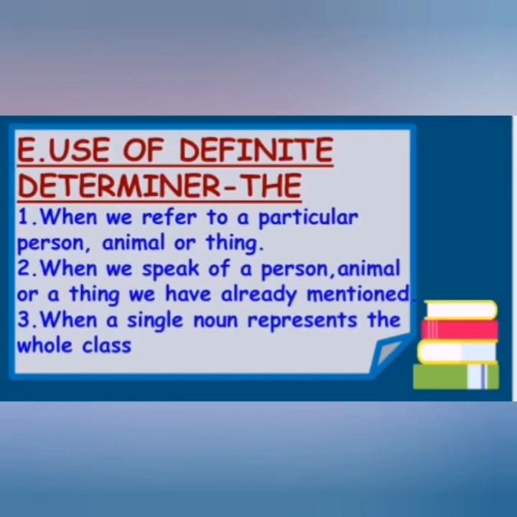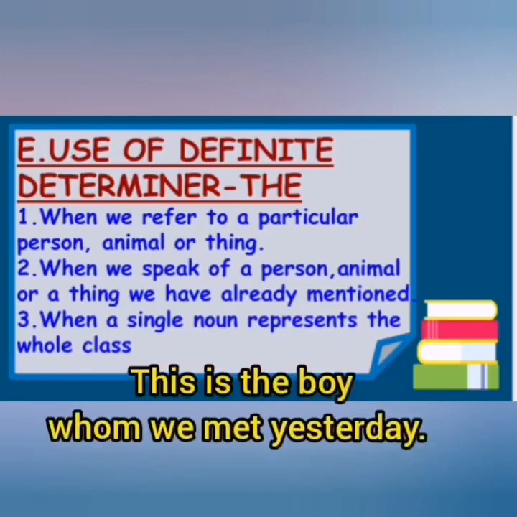Now coming to the E part, use of the definite determiner "the." We can use this definite determiner when we are talking about a particular person, a particular animal or a particular thing. Like "This is the boy whom we met yesterday." Here I am talking about a particular boy.